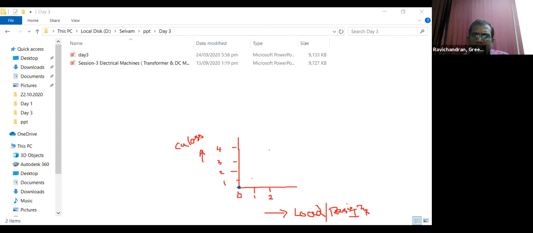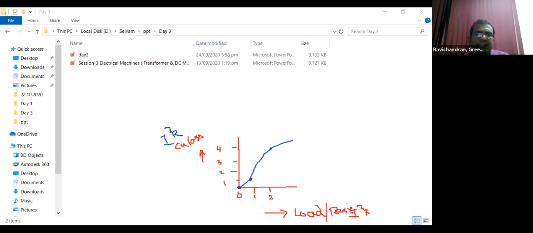For the load current I square: if the load is 2 units, the copper loss becomes 4 units, because the copper loss depends upon I square R. Here load, here copper loss, the I square R loss is 1 unit like this.